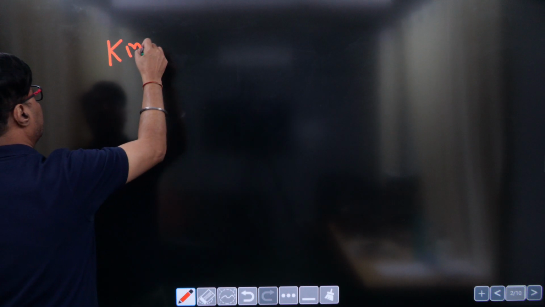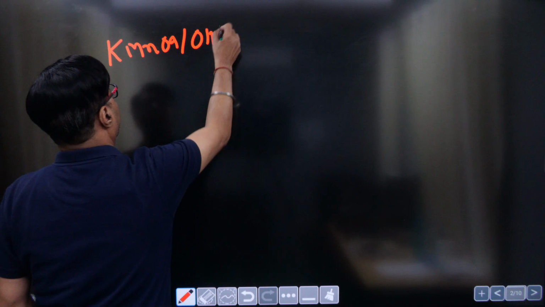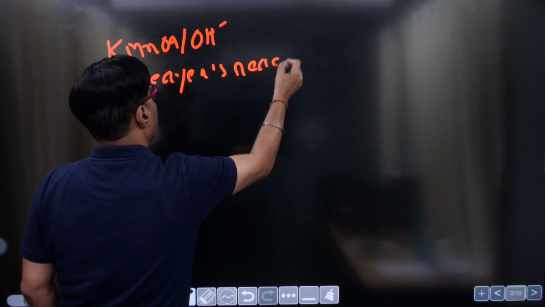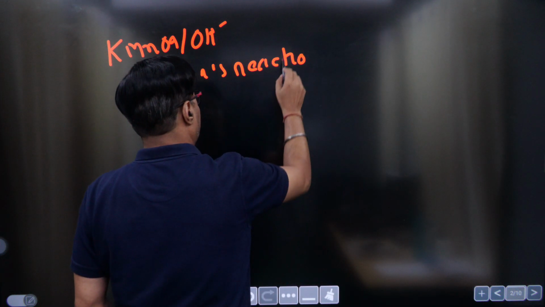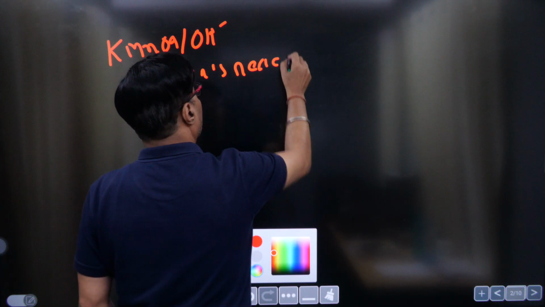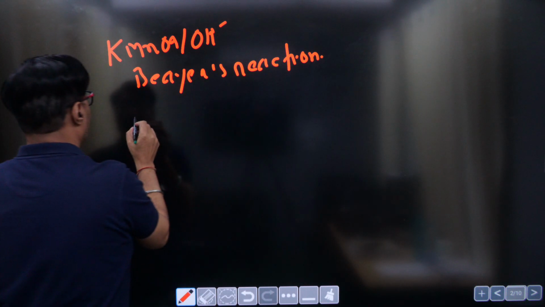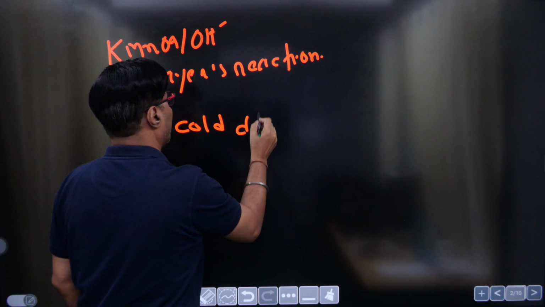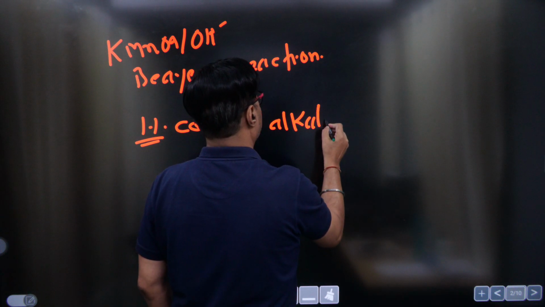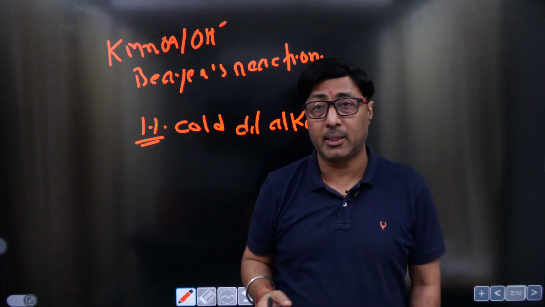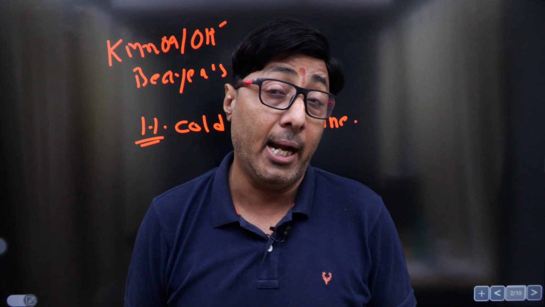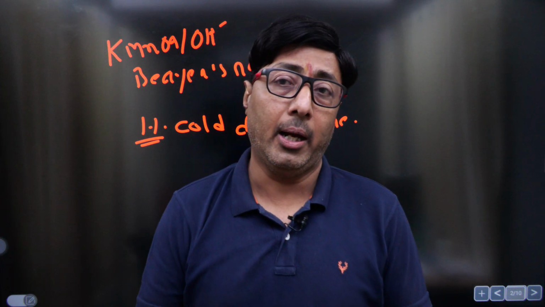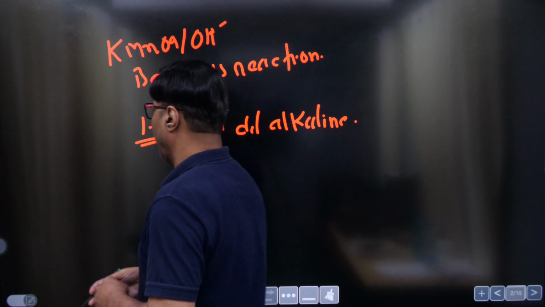That KMnO4 in the basic medium is known as base reagent. This is factually incorrect. Why? Because it's 1% only. It's a 1% cold dilute alkaline solution that is known as base reagent. If I take 5%, 10%, and if it is hot, then in that case, can it be called base reagent? Answer is flat no. It cannot be called base reagent.